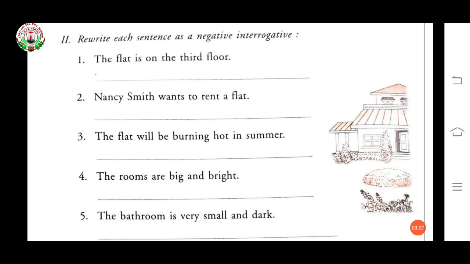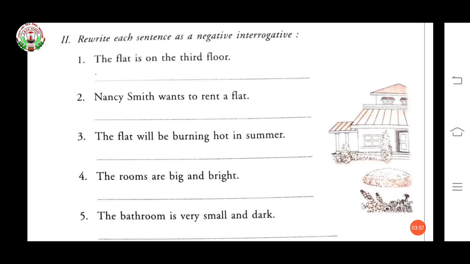Now see the sentence. The flat is on the 3rd floor. Isn't the flat on the 3rd floor? Question mark. Now second. Nancy Smith wants to rent a flat. Doesn't Nancy Smith want to rent a flat? Question mark.